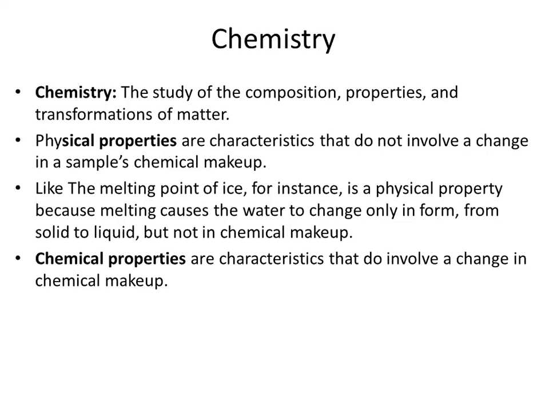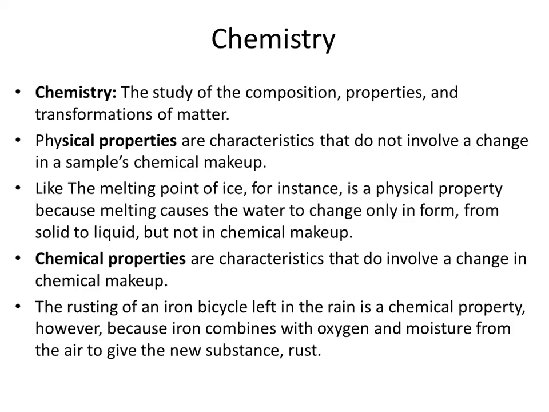If you put iron in the open atmosphere, it will become rusted with the passage of time. So this is an example, rusting of iron or an iron bicycle, and there are a lot of other examples available. That is due to some sort of chemical reaction, so that's why this is called a chemical property. Where a chemical reaction is involved, it gives you a chemical property. When there is no such reaction, or it is the general appearance of the matter, it is called a physical property. Clear?